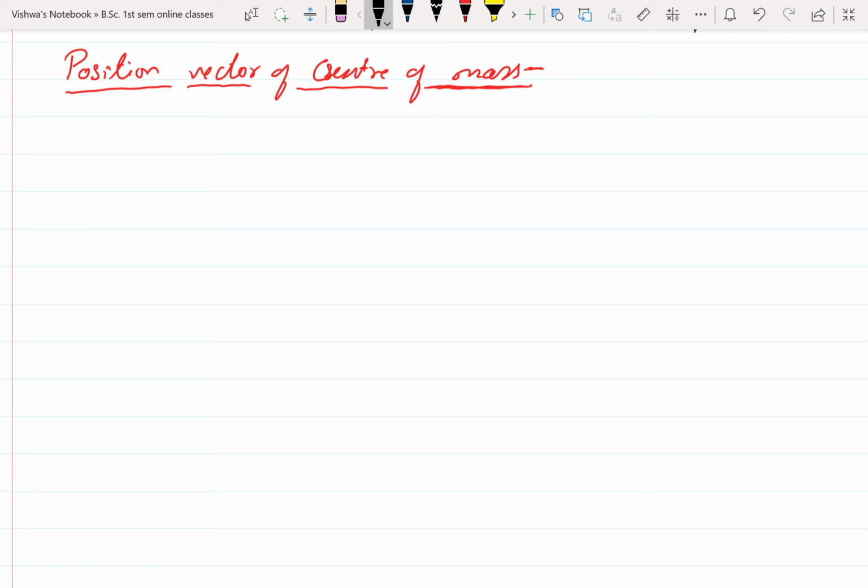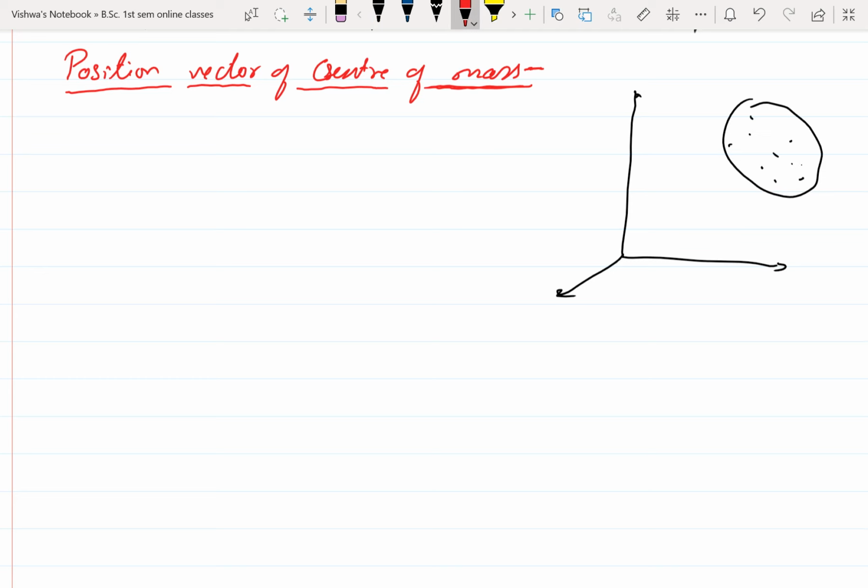Now I am going to take a reference system here, a coordinate system with x, y, z axes. There is a system here with a different number of particles. Now I am going to write the position vectors of the individual particles. This is the position vector of an individual particle; here one more particle is there, and here one more. These are the position vectors of the individual particles of a system of particles.